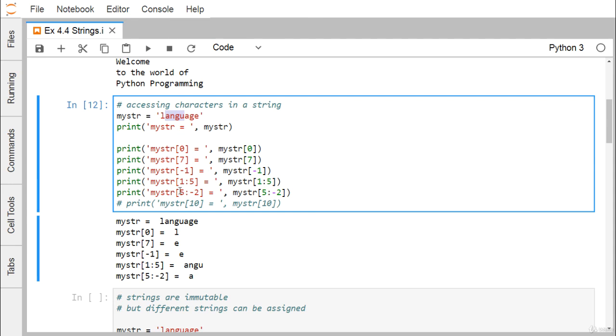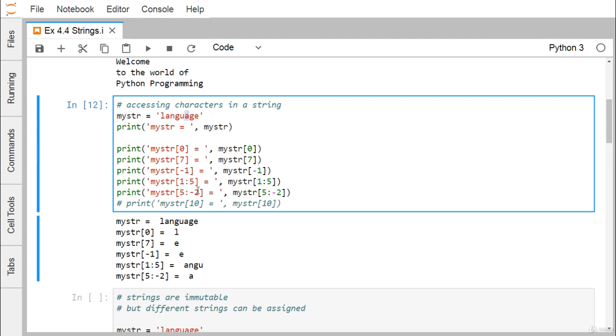Now here we have 5 colon -2. The start is 5, counting 0, 1, 2, 3, 4, 5, and the stop is -2, that is -1, -2. You know the stopping index is exclusive, so I'll be left with A only, and A gets printed.